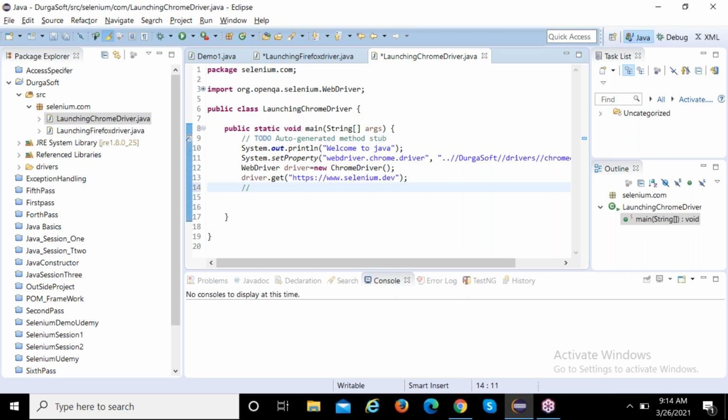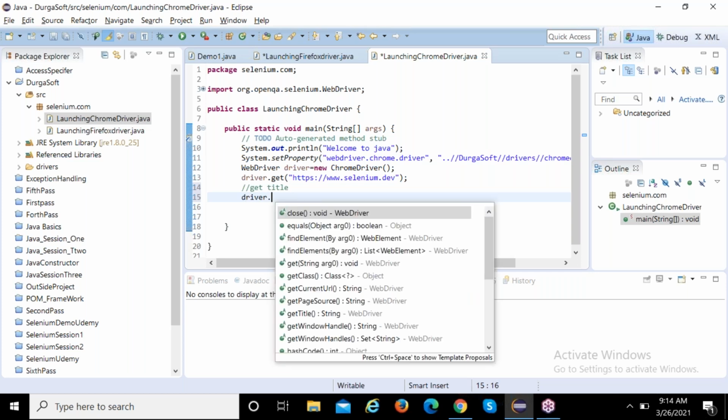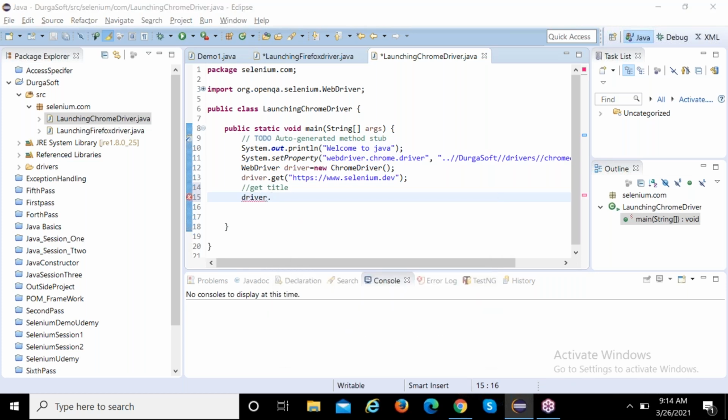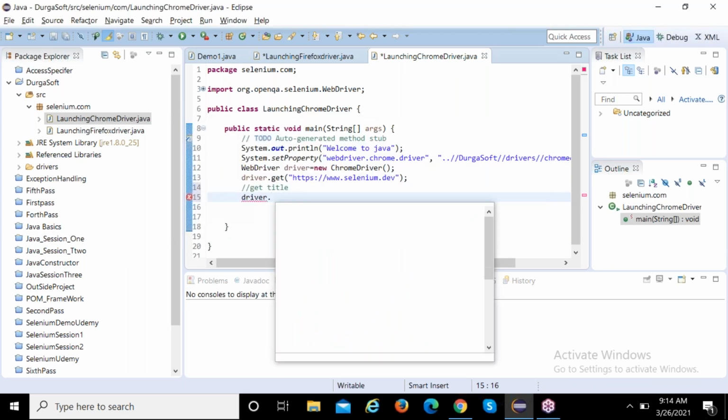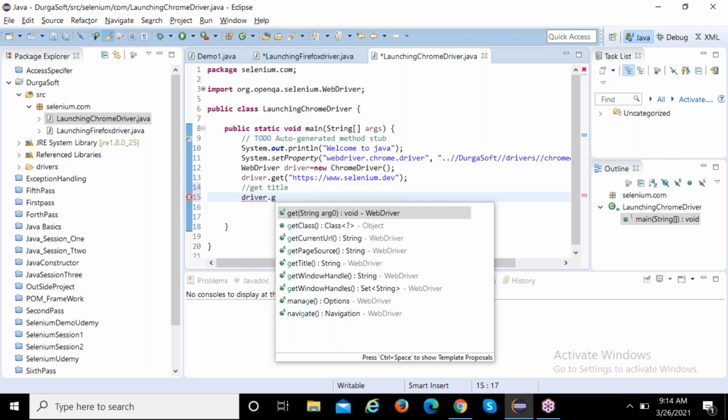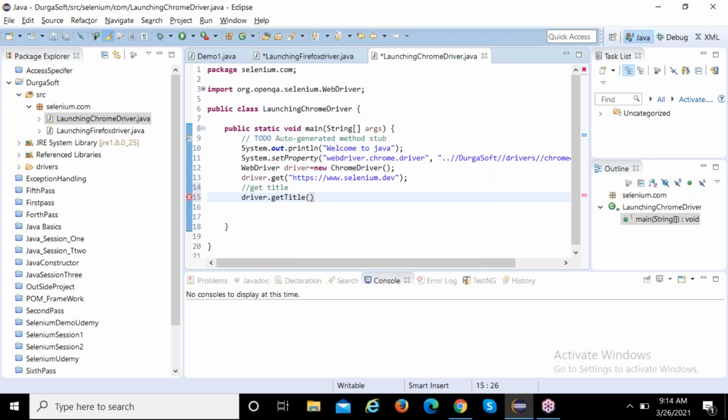First, get title. This is very, very important, guys. They will ask you how you validate. They won't ask what is get title. In an interview, the question they will ask is how you validate your application. How you validate? By using get title. Simple, guys. Driver dot get title.